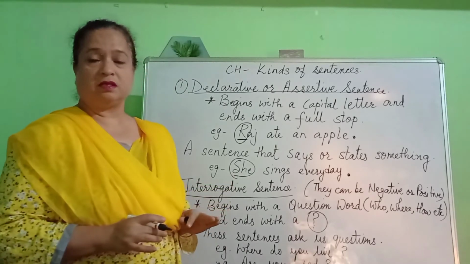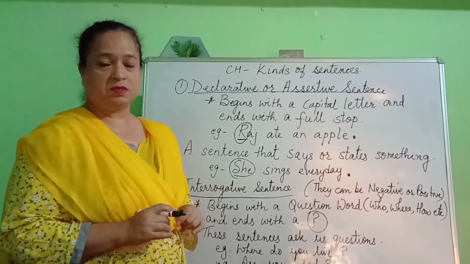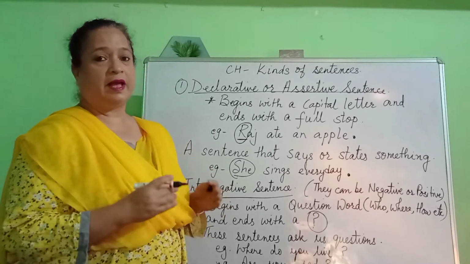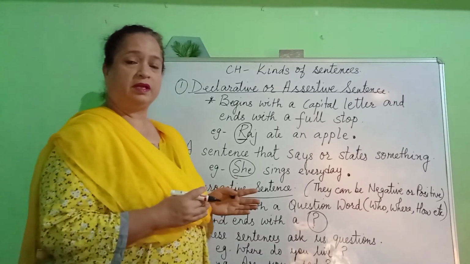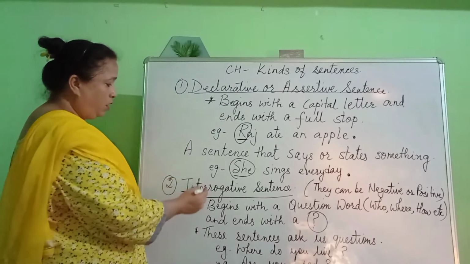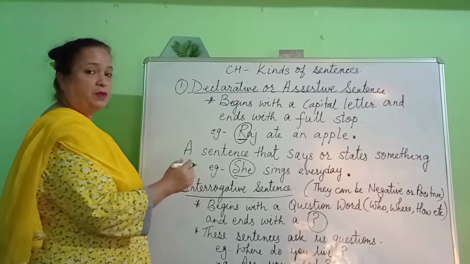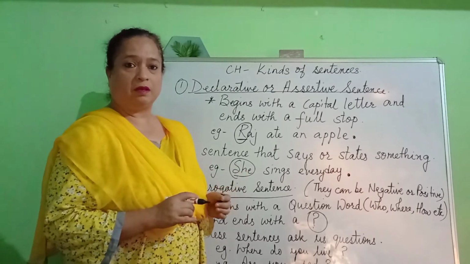Now children, let us go to the second kind of sentence, your interrogative sentence. An interrogative sentence can be of 2 types: a positive sentence and a negative sentence. We will be learning about negative sentences in the classes to come. An interrogative sentence begins with a question word. When I say question word, what do I mean?